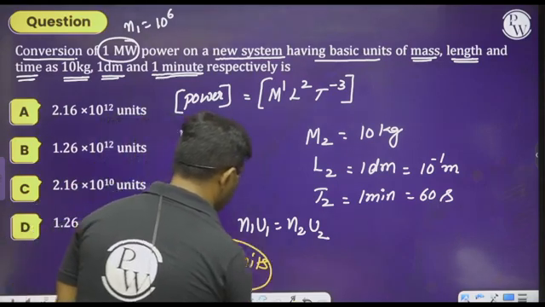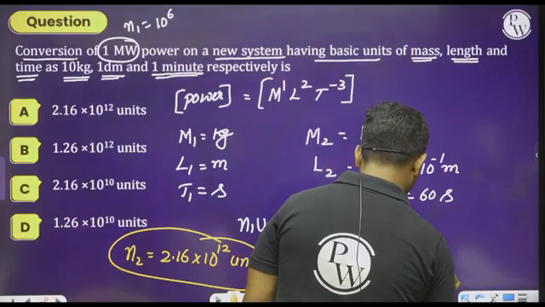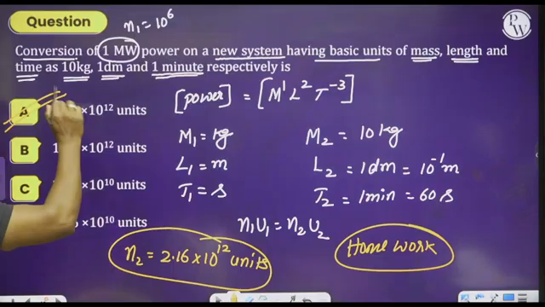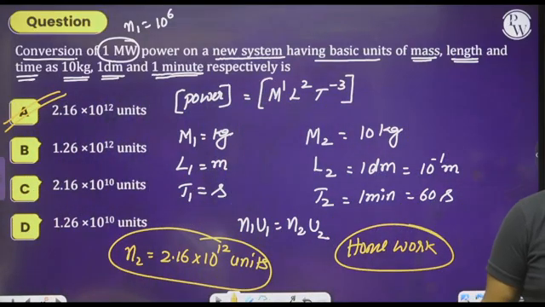Please do this problem as homework. Hence you will get the answer as option A, 2.16 into 10 to the power of 12 units.